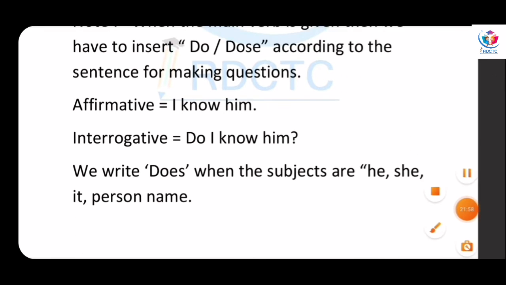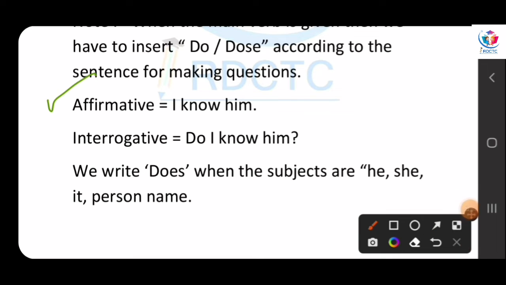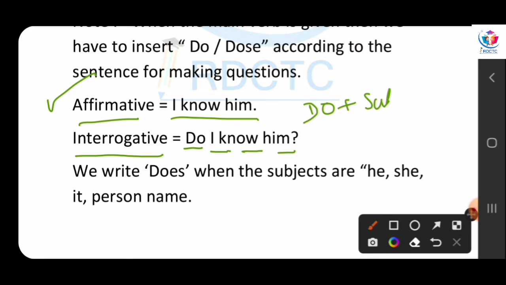See the example. Our affirmative sentence is I know him. The interrogative sentence is do I know him? First we write do, then we write our subject, then we write our verb, then we write our object, right? And then we give the sign that is question mark.